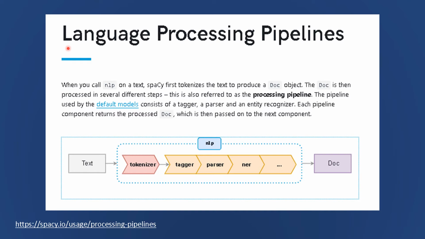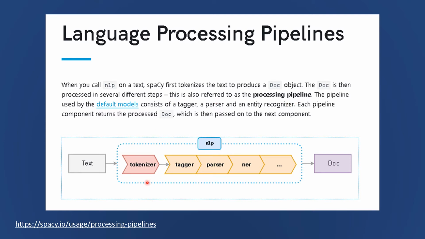spaCy has the concept of language processing pipelines. So when you call this language processing pipeline denoted by NLP on a text, spaCy would first tokenize the text to produce a document object. The doc object is then processed in several different steps. This is also referred as the processing pipeline.